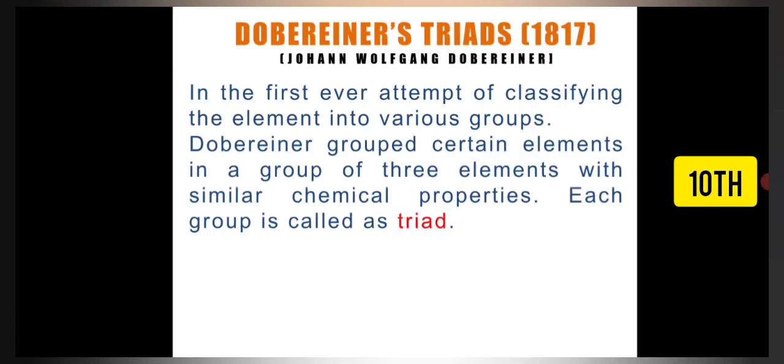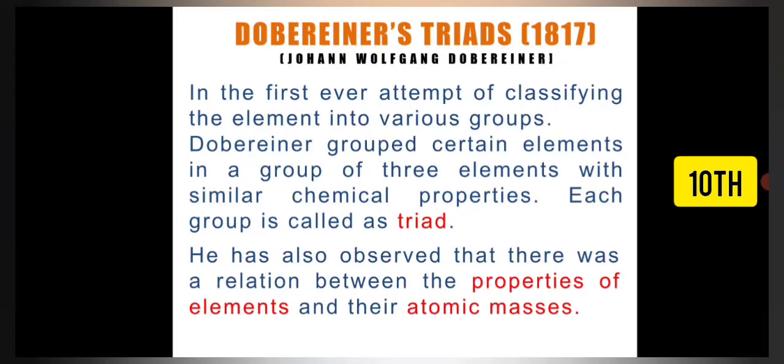Dobereiner grouped certain elements in groups of three elements with similar chemical properties, and each group he named a triad. So in each group there are three elements with similar chemical properties.